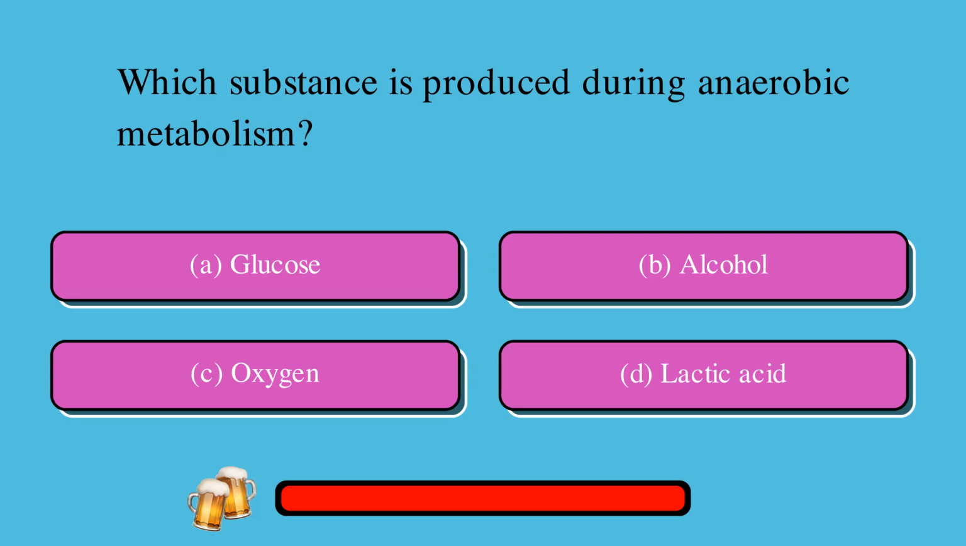Which substance is produced during anaerobic metabolism? A. Glucose, or B. Alcohol, or C. Oxygen, or D. Lactic acid. The correct answer is D. Lactic acid.